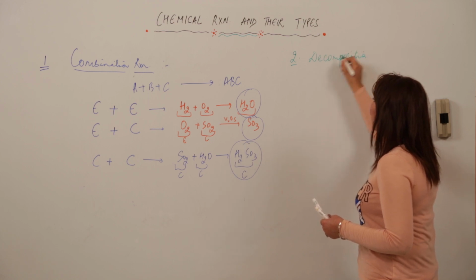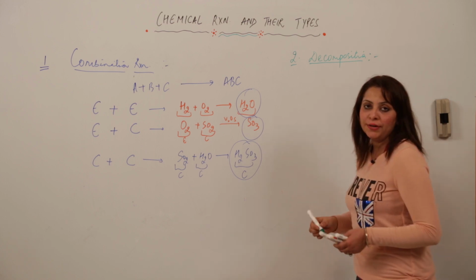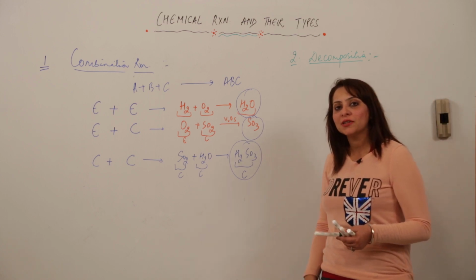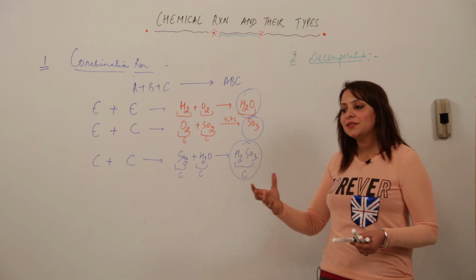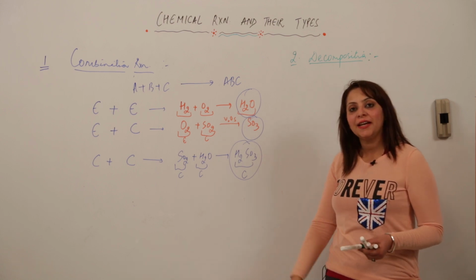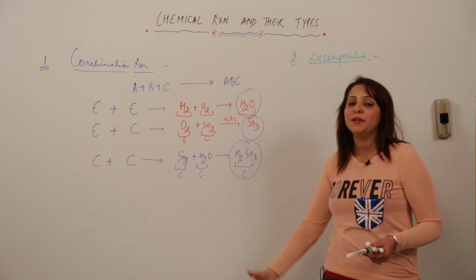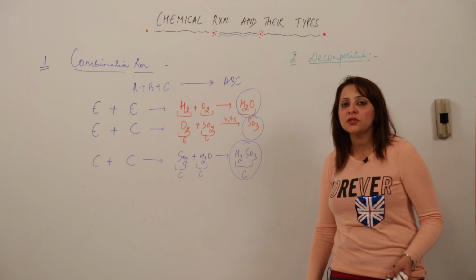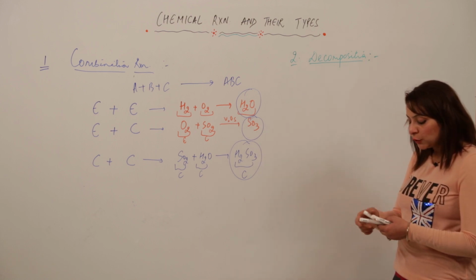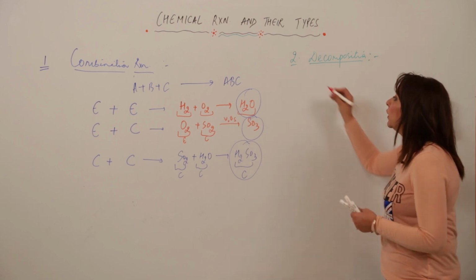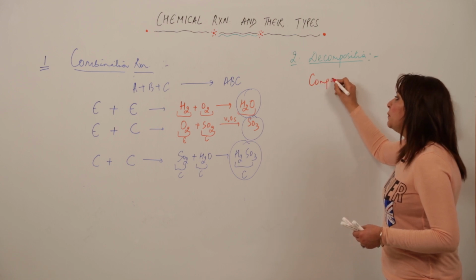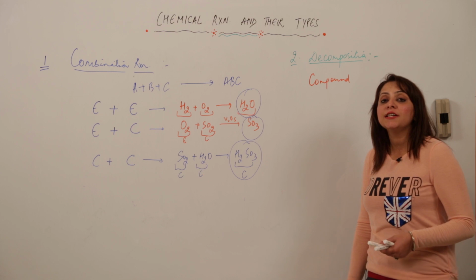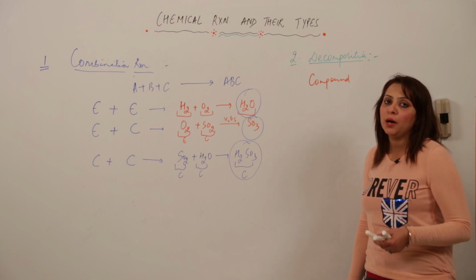So what do you mean by this word decompose? You are already familiar with the word decompose. You know that microorganisms are natural decomposers. What do they do? They just act on the dead and decaying matter and convert it into simpler matter. Similarly, we are using this word here, decomposition. So decomposition is a reaction in which a compound, because we know an element can't be split into more simple ones, breaks up. So in this case, the reactant is always going to be a compound, right?